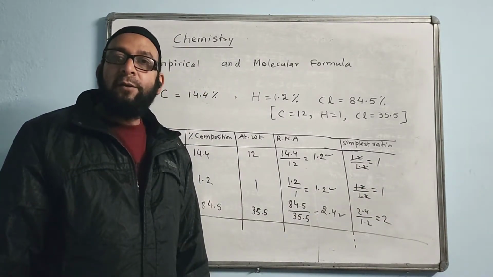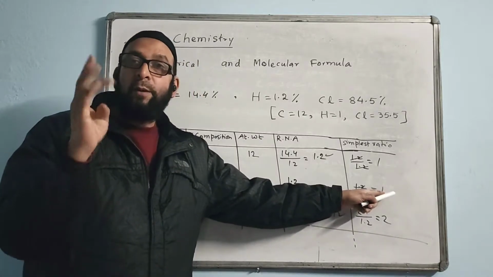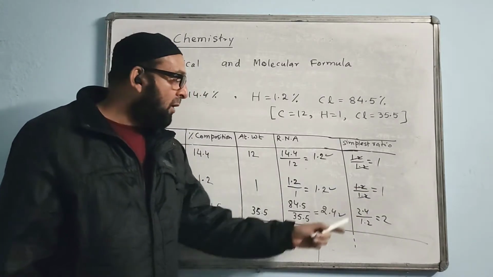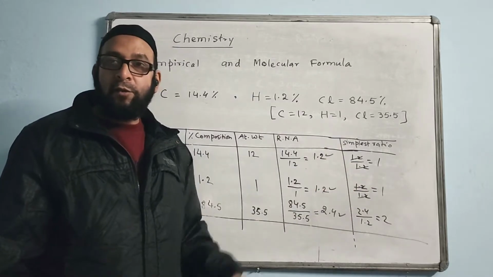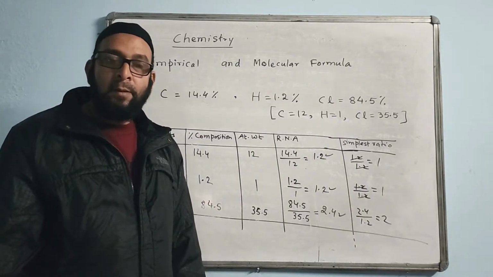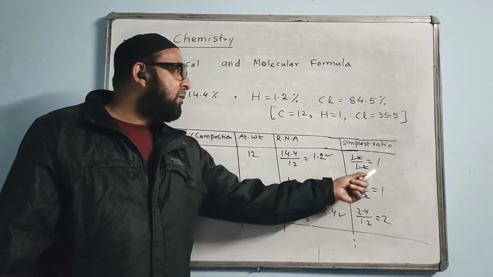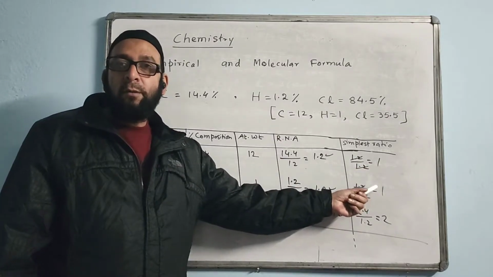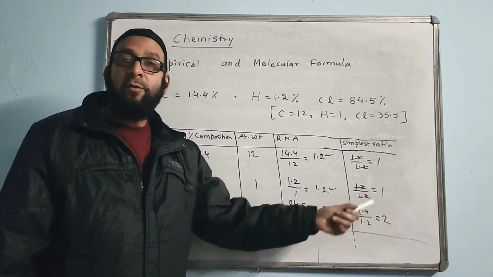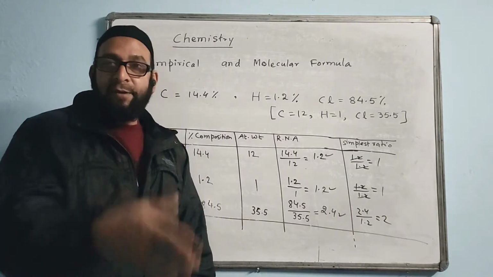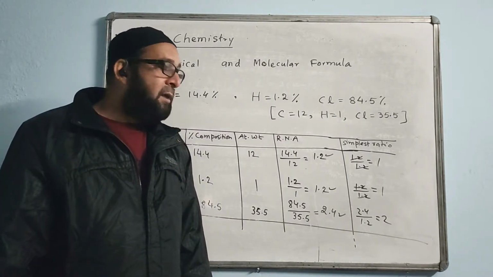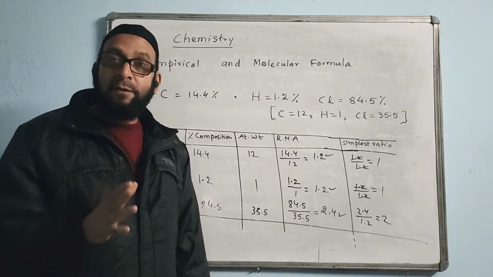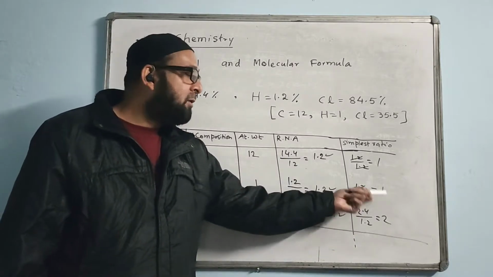What is the advantage of multiplying by 2? Because 1.5 into 2 will become 3. A decimal answer is not acceptable here. It has to be a whole number. If that happens, then only we will do this. Just now it is not happening, there is no 1.5.